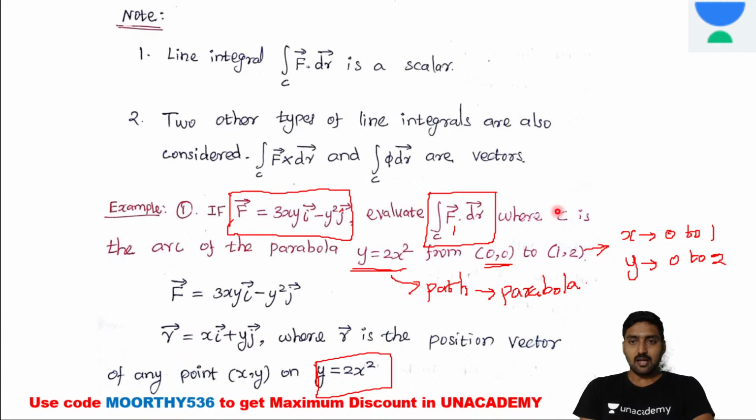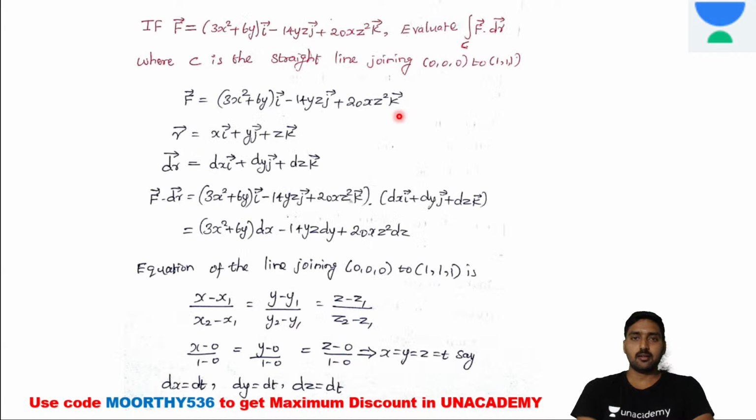Here C is the arc of a parabola, but here C is a straight line. In the previous problem it was a parabola; here it's a straight line. In the parabola, y is equal to 2x squared. They mentioned the equation for the parabola in the question itself. Here they only give the end points of the line, so if you know the end points, we can identify the straight line equation directly by using the formula.